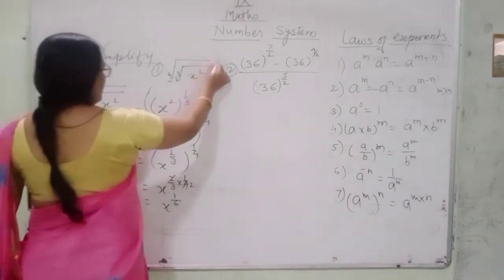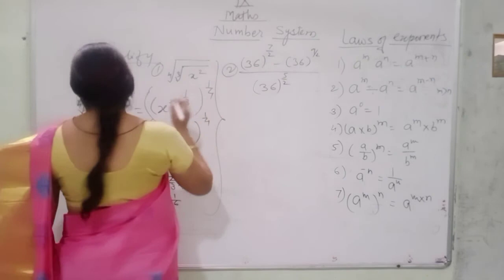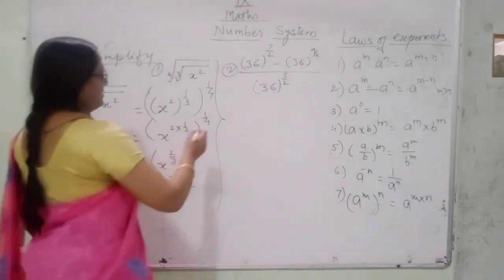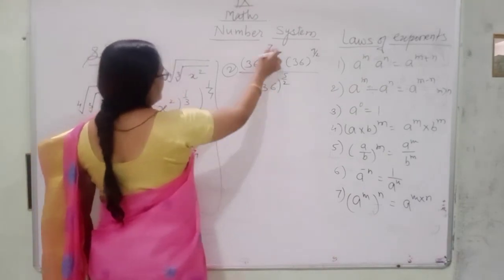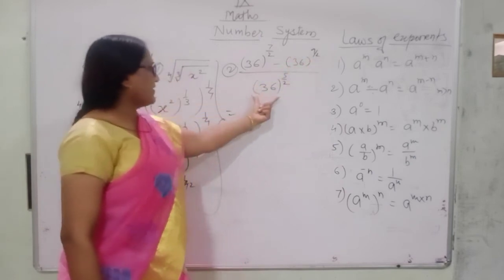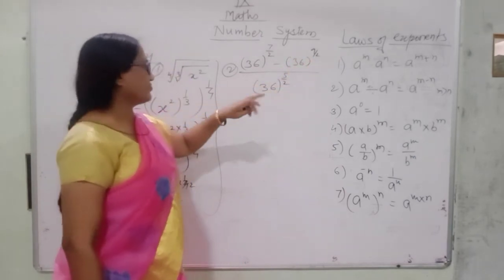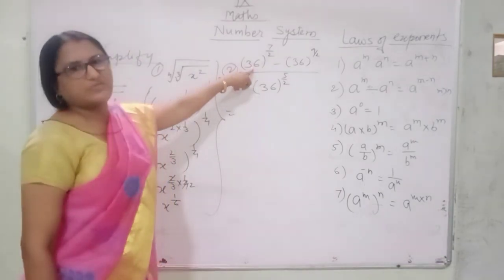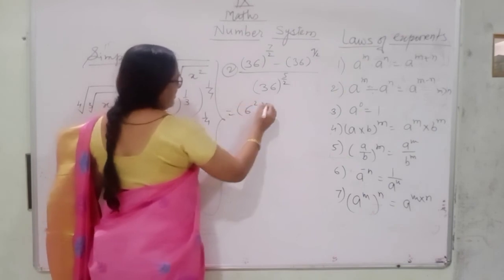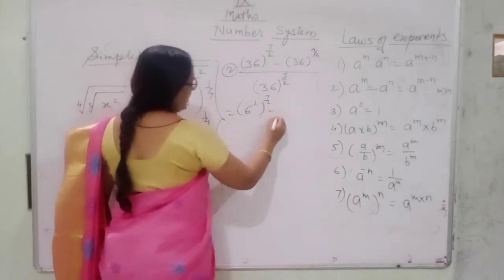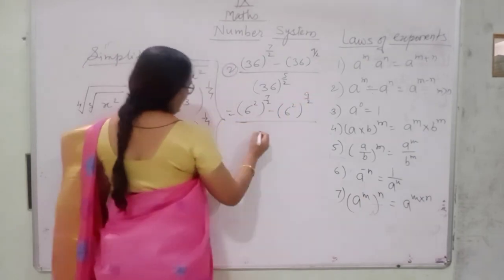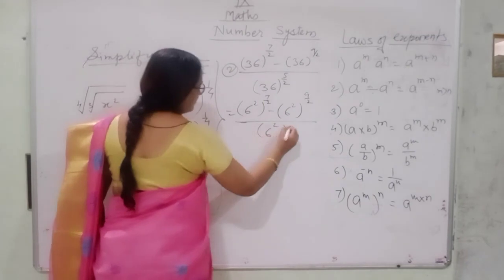One more. This one is second. 36 raised to the power 7 upon 2 minus 36 raised to the power 9 upon 2 divided by 36 raised to the power 5 upon 2. So 36 is the square of 6. So you can write (6 square) raised to the power 7 upon 2 minus (6 square) raised to the power 9 upon 2 divided by 36, again (6 square) raised to the power 5 upon 2.